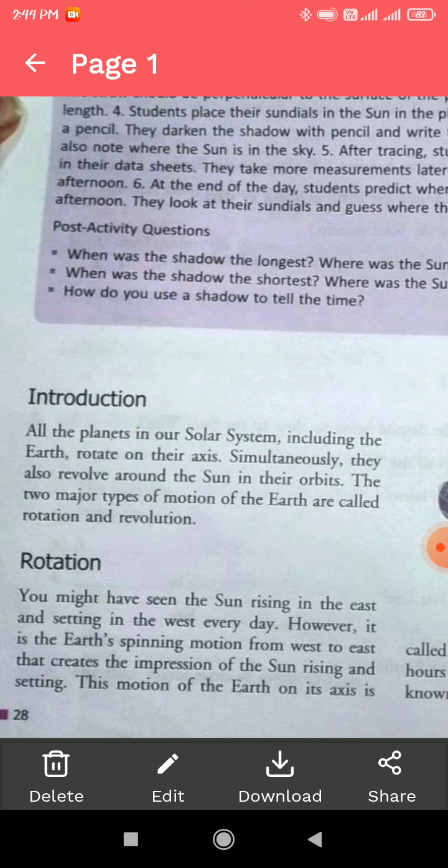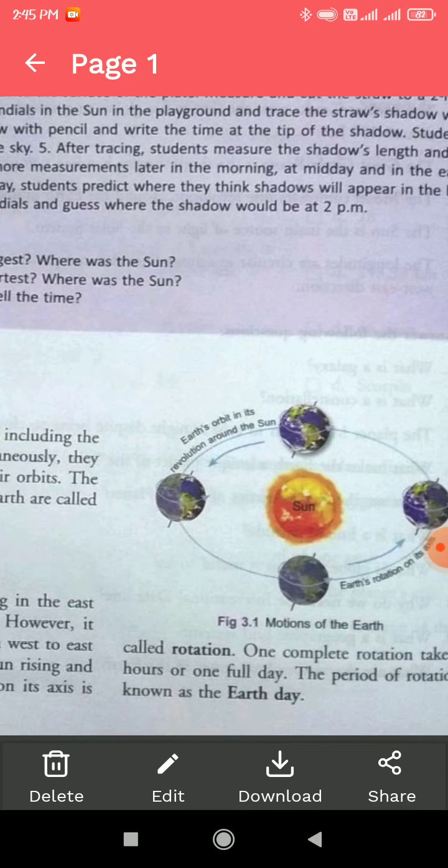Always remember that our planet Earth rotates on its own axis from west to east, and that creates the impression of the Sun rising and setting. This motion of the Earth on its axis is called rotation.